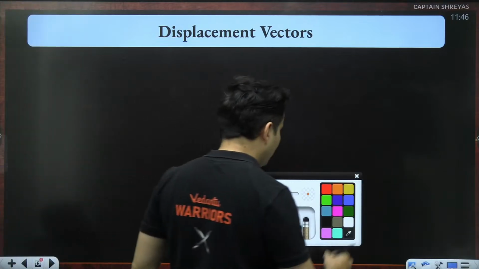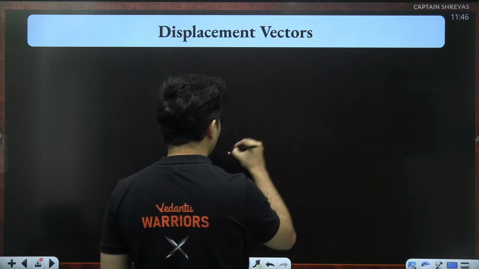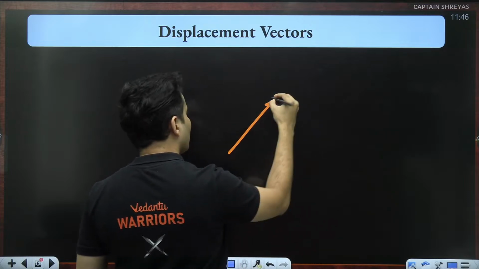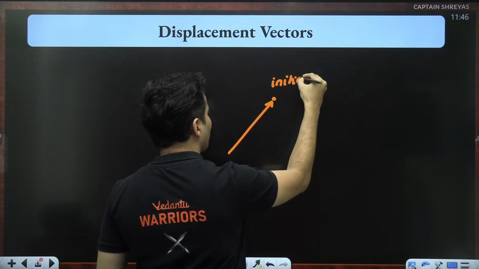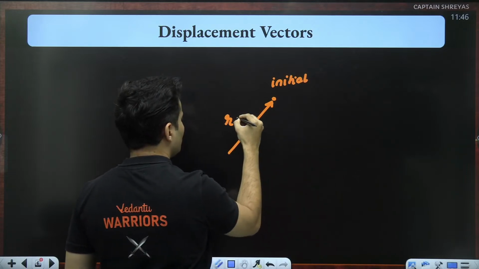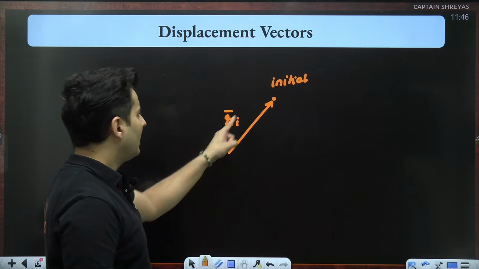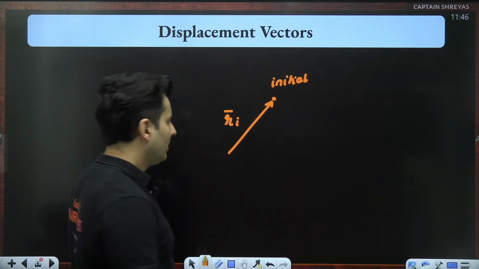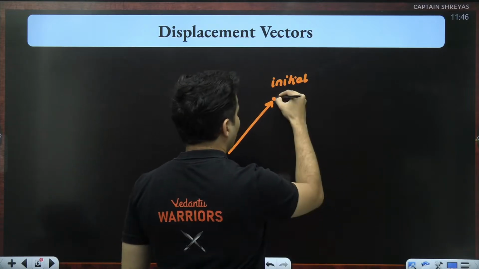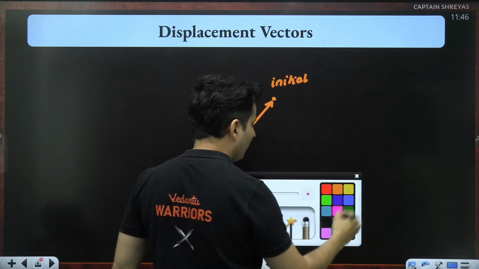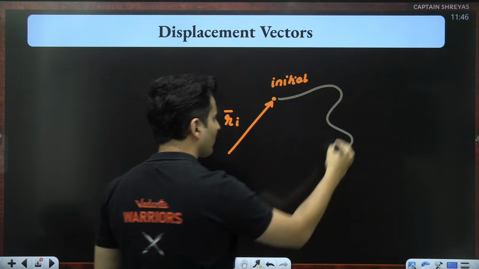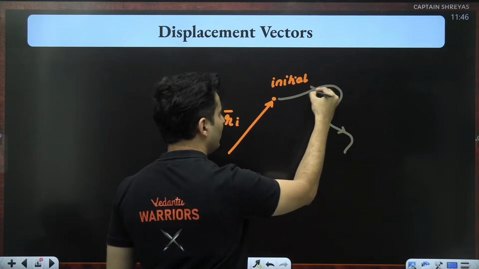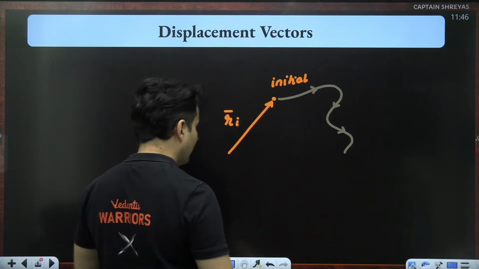So say for example, this was my old position or basically initial position. That's why I'll show R i as the initial position vector. Maybe I moved like this, and came over here finally. So along this path I have moved and finally reached this particular point.